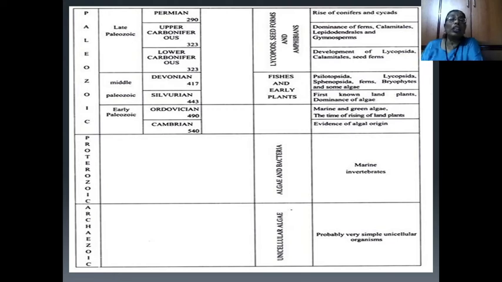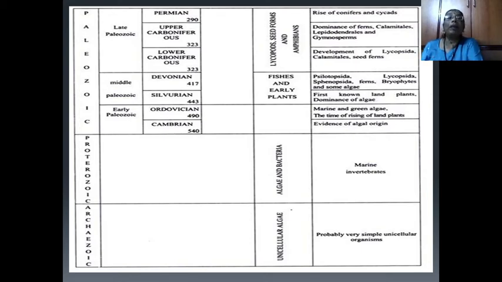Early Paleozoic has the Ordovician and Cambrian periods. Late Paleozoic is characterized by lycopod seed forms and amphibians, while middle Paleozoic is characterized by fishes and early plants.